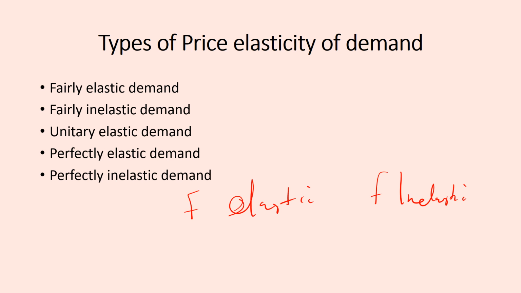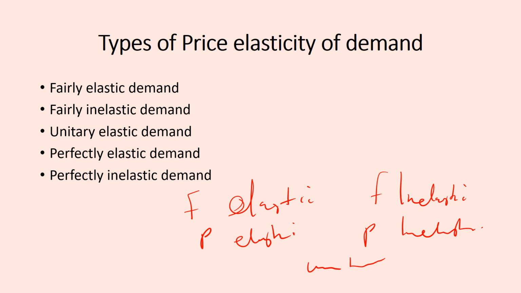Then demand can also be perfectly elastic or perfectly inelastic. Then the middleman happens to be the unitary elastic demand. So as I said, demand is either elastic or inelastic. Now we have fairly elastic or fairly inelastic, then perfectly elastic or perfectly inelastic, then the middleman who happens to be unitary elastic demand. So that is how to memorize the types of price elasticity of demand.